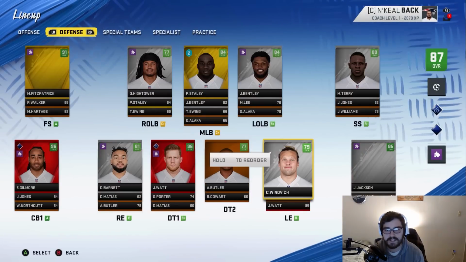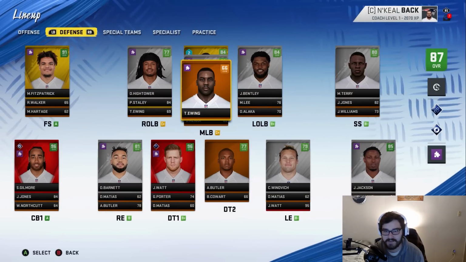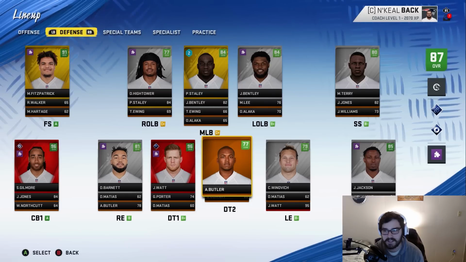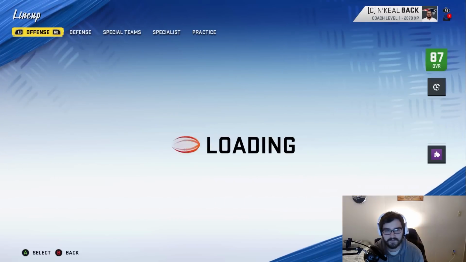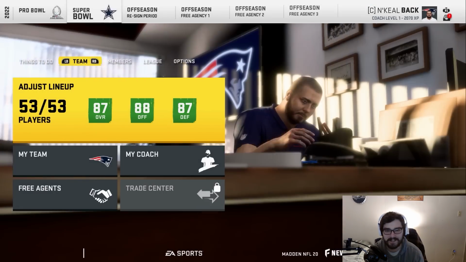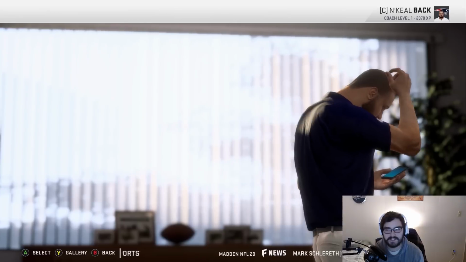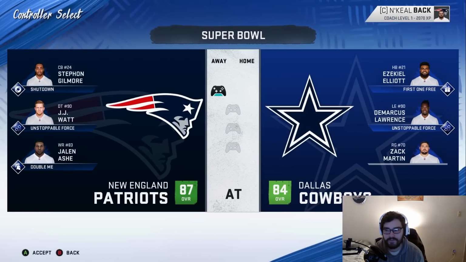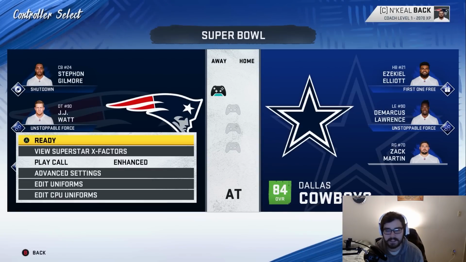I don't know. Defensively, our middle linebacker did not go up in development, but still, he has 2 more experience points. I don't think anyone went up in development. I always miss somebody, though. I'm pretty notorious for that, but let's spend these experience points and hop into this game. Okay, so let's check out the Cowboys overall. They're an 84, but we have more X Factors, so that means we're going to win the game. Hopefully we can here. I'll hop in if I need to, but if not, we'll just simulate.